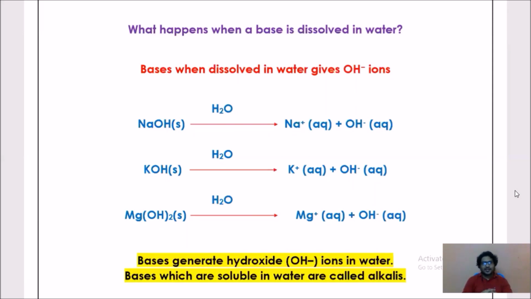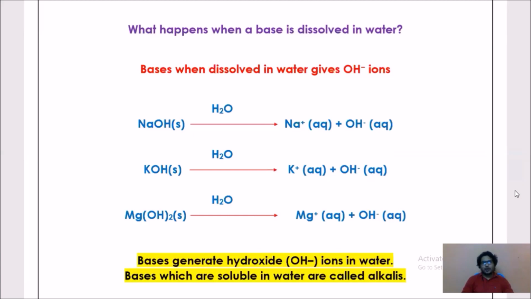What happens when acid is dissolved in water? It's simple. When acid is dissolved in water, it produces H plus ions. So acids produce H plus ions only in presence of water. Now let us see what happens when a base is dissolved in water. When a base is dissolved in water, it gives OH minus ions. You can see three examples there.